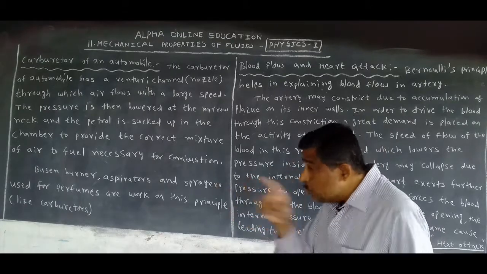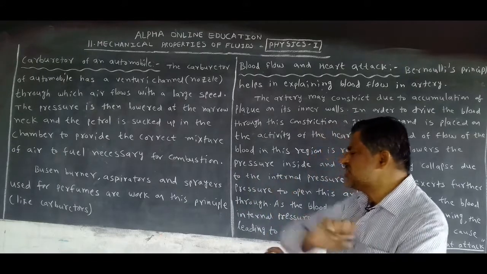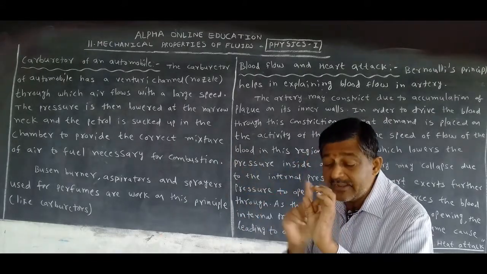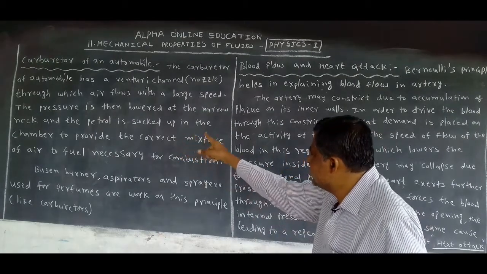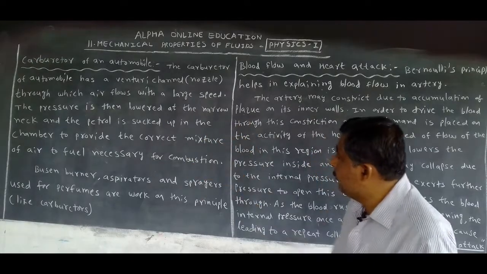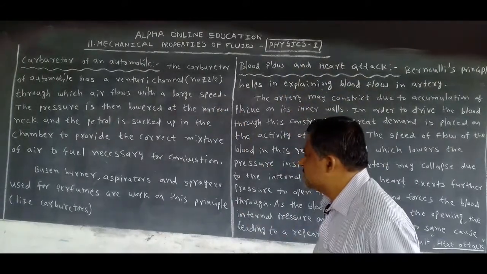The carburetor of an automobile has a Venturi channel, meaning it has a nozzle, a small hole. Through this small hole, air flows with large speed. The area is less, so the air flows with large speed. At that place, what happens to the pressure? Less. Then the pressure is lowered at the narrow neck and petrol and diesel are sucked into the combustion chamber.